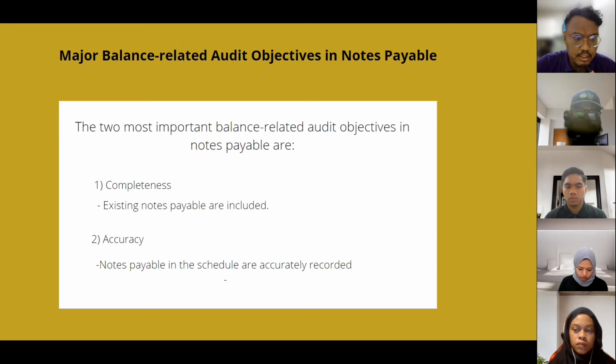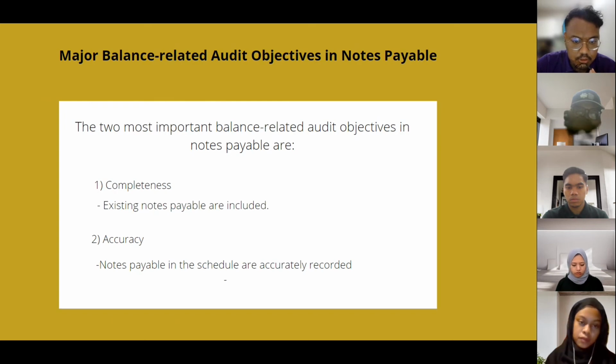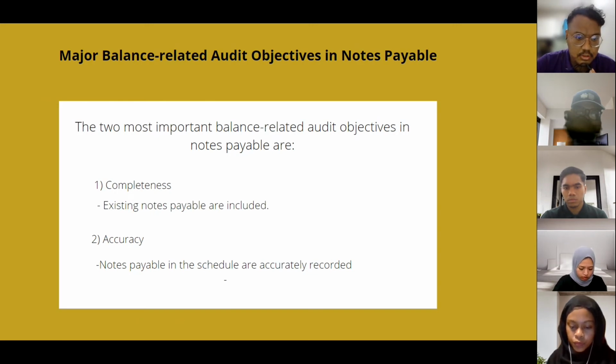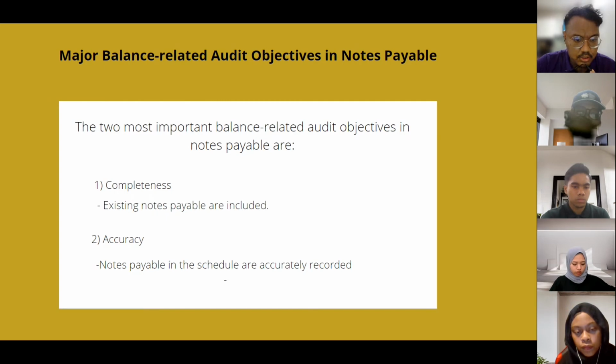Okay, for the next statement, I will explain the major related audit objectives in notes payable. The normal starting point of the audit of notes payable is the schedule of notes payable and accrued interest, which the auditor obtains from the client. There are many audit objectives in notes payable, but the two most important related objectives are completeness, which is whether existing notes payable are included in this schedule.